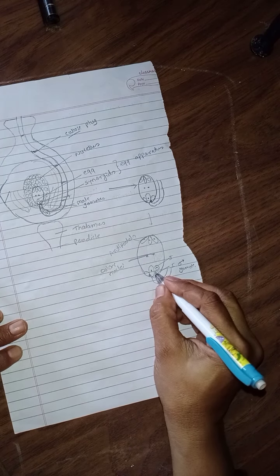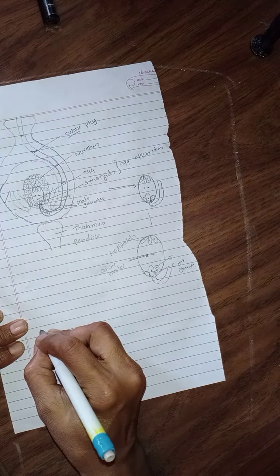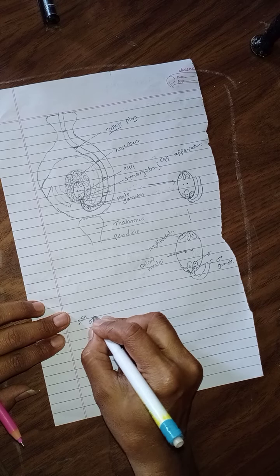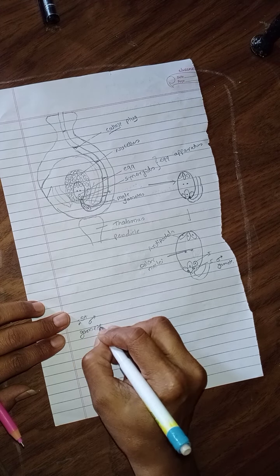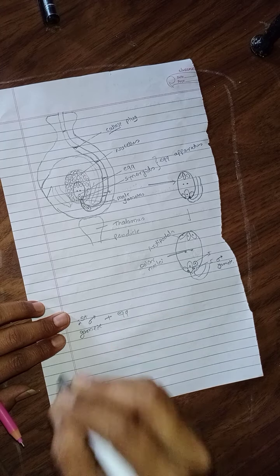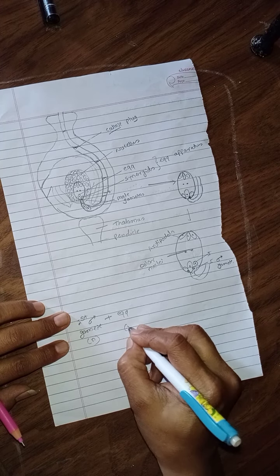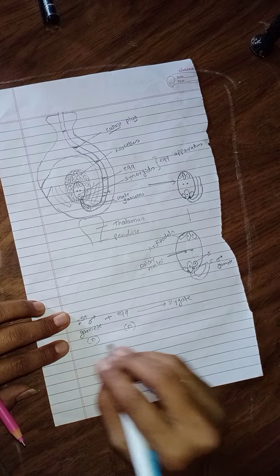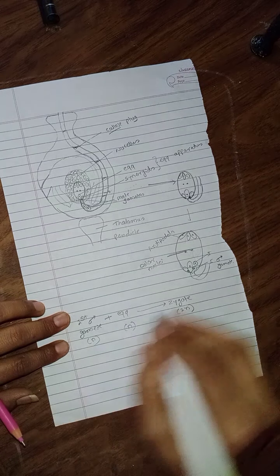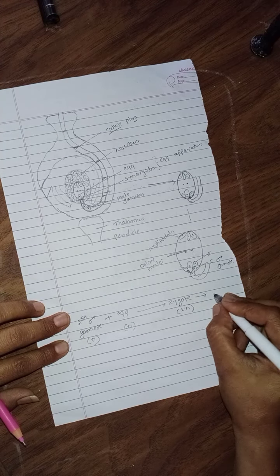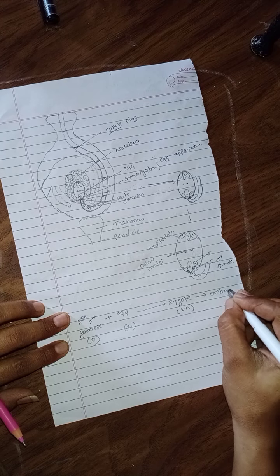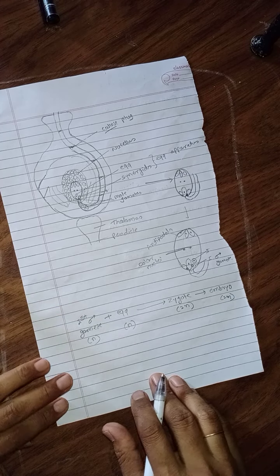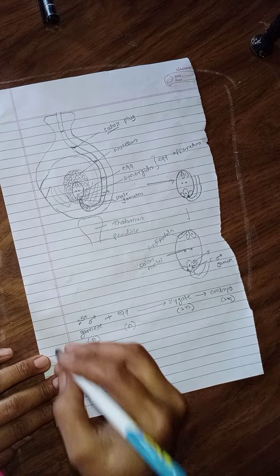This is the first male gamete. The first male gamete fuses with the egg. The male gamete is haploid and the egg is also haploid, to form the zygote, and this zygote is diploid. This zygote gives rise to the embryo, which is also diploid. Okay, this is the first fertilization.